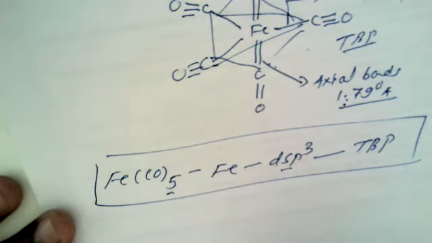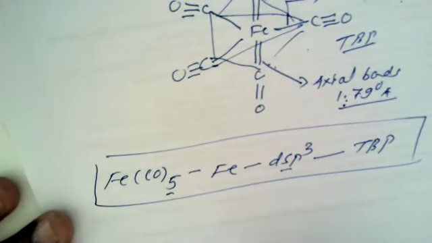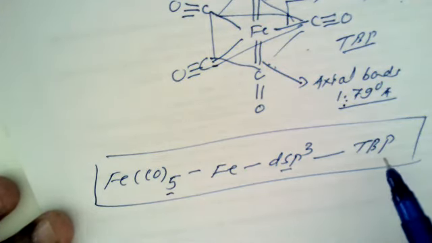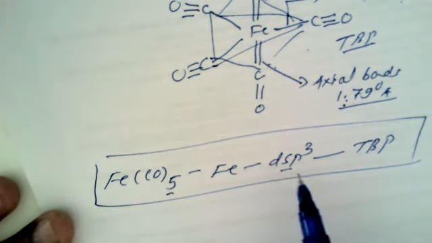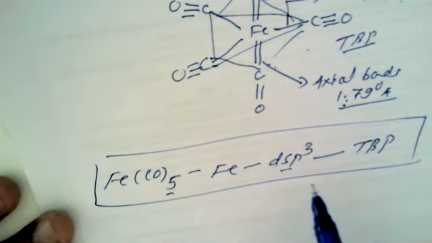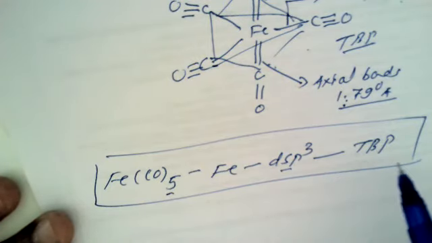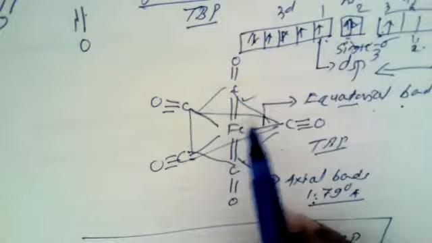Or if asked that pentacarbonyl iron has dash type of geometry, remember that whenever there is dsp3 hybridization, the perfect geometry is trigonal bipyramidal, which I have shown in these two structures.